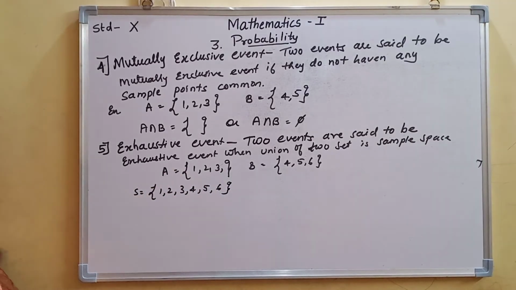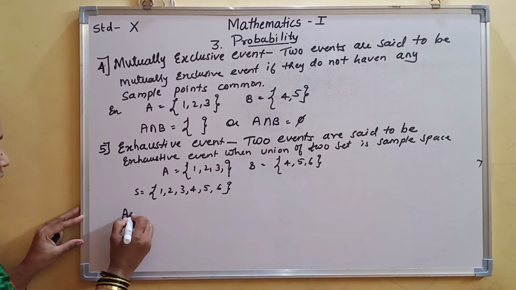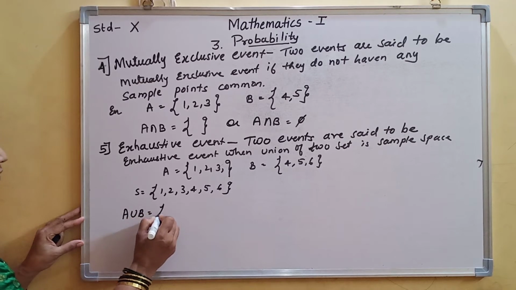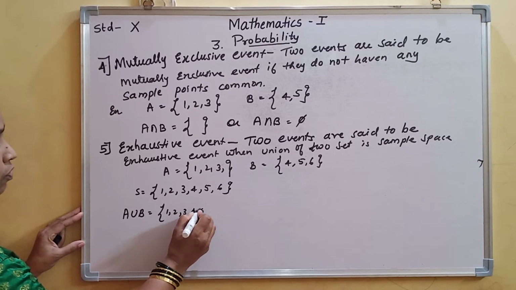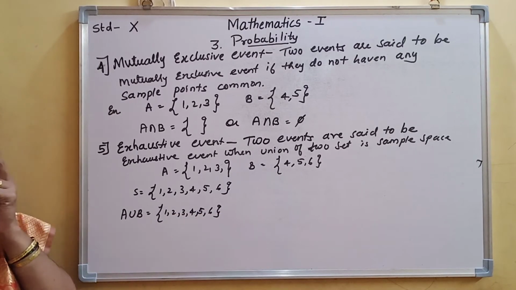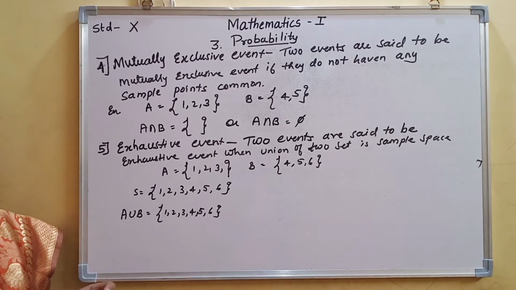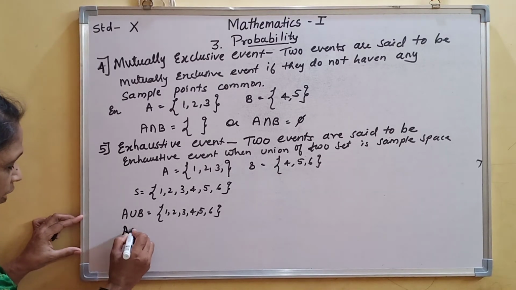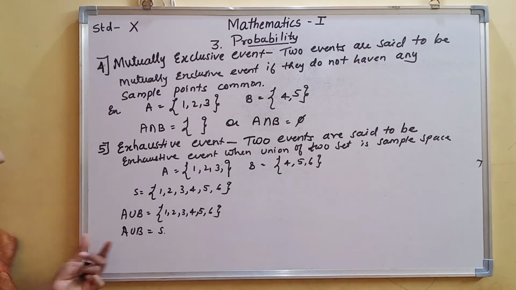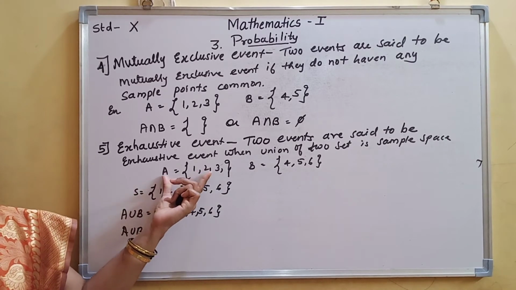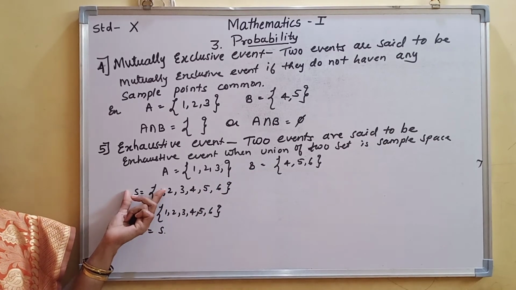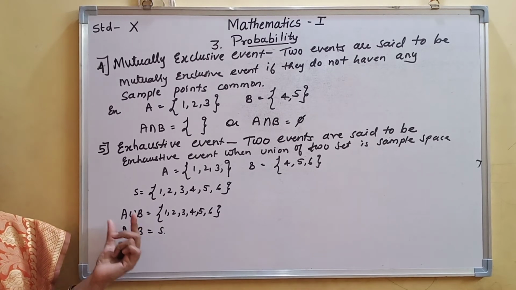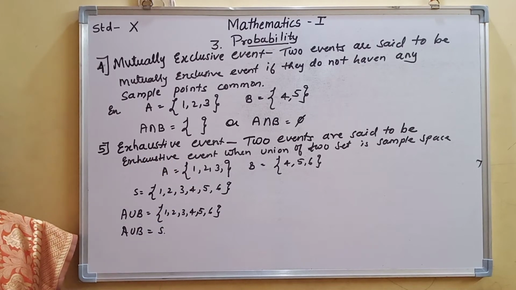So for exhaustive, A union B is equal to 1, 2, 3, 4, 5 and 6. In this way, when the union A union B is the sample space, when the elements of A and B together make up the elements of S, then the two events are called exhaustive events.